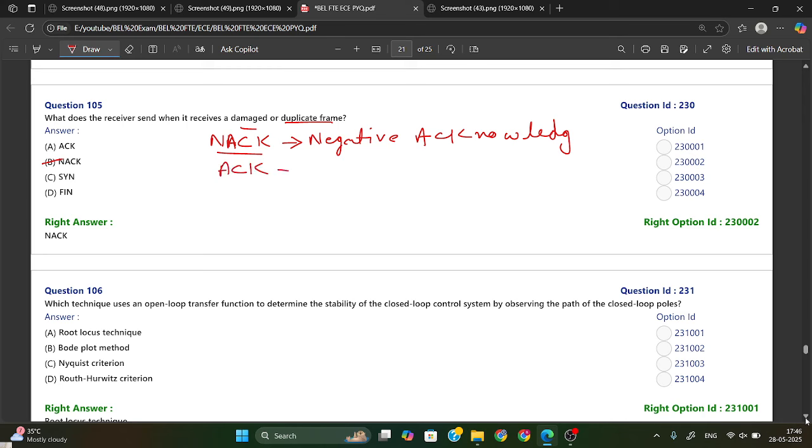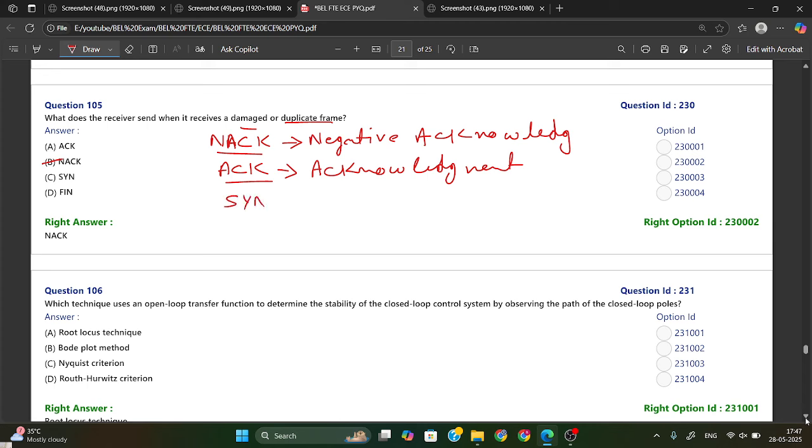Here we have ACK. ACK is acknowledgement, and it is sent when a frame is received correctly. If no damage is there and no duplicate frame is there, at that time it will send ACK. Okay, when it is received perfectly and correctly, then it will send ACK.